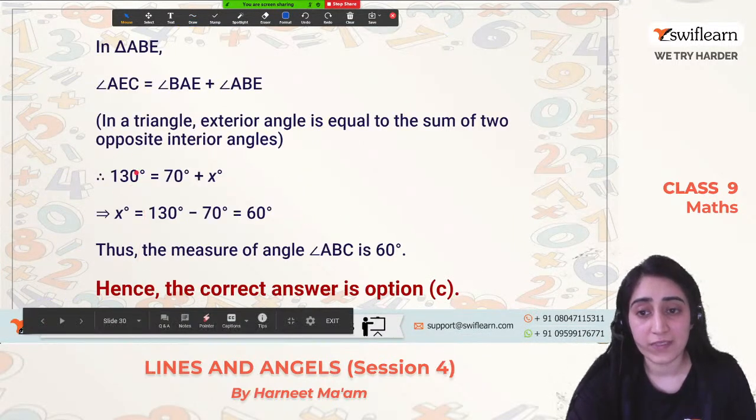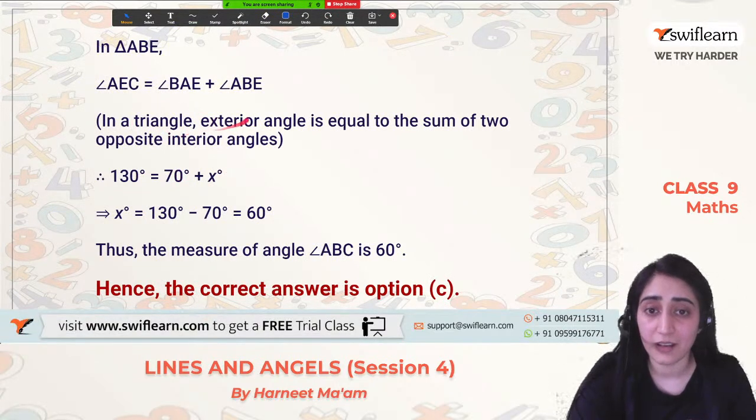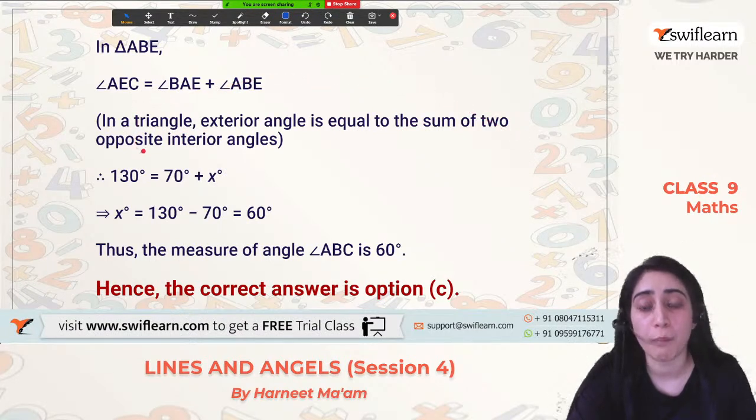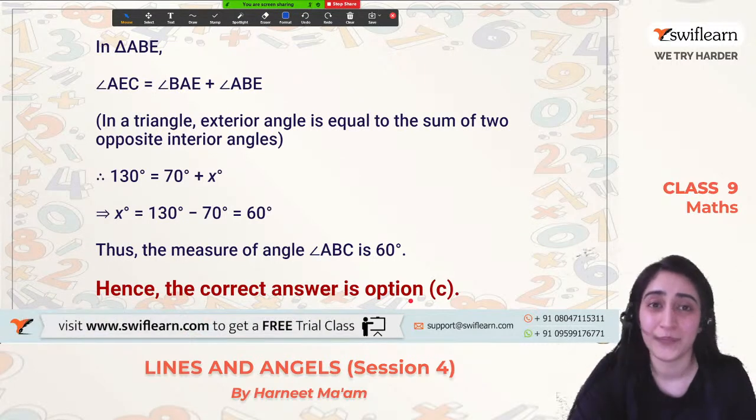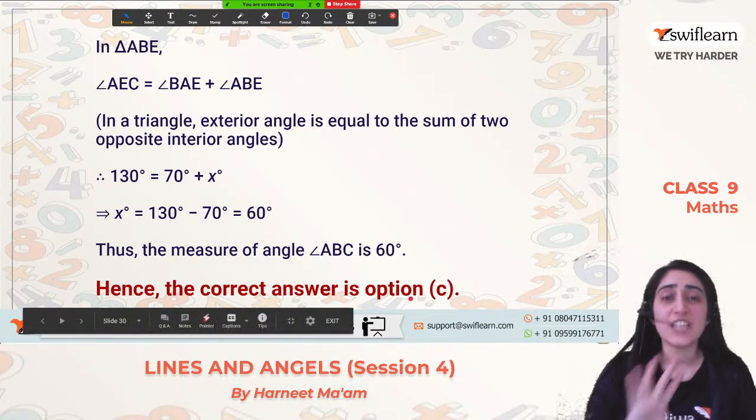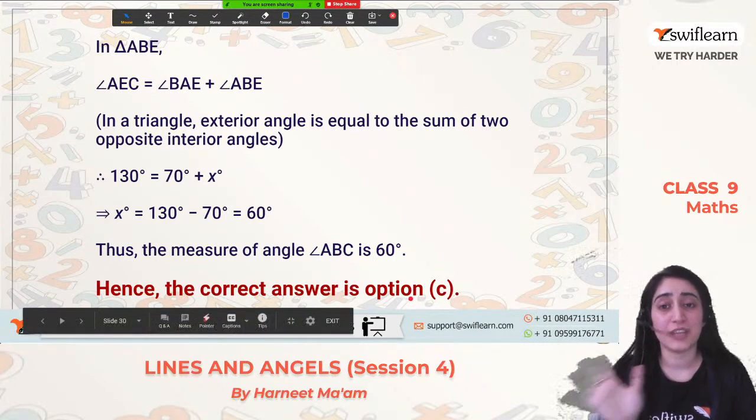So 130 degree is equal to 70 degree plus x, because in a triangle, the external angle is equal to the sum of the two opposite interior angles. Then when we solve this, we get that angle ABC is equal to 60 degree, which is option number 3. Clear? Just using those properties which we have done.